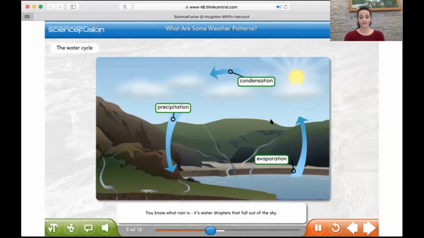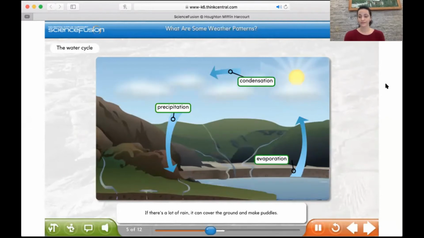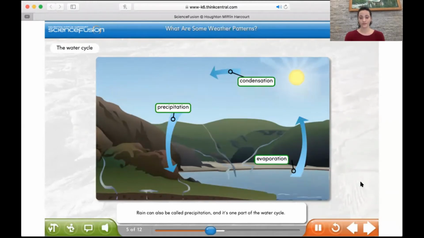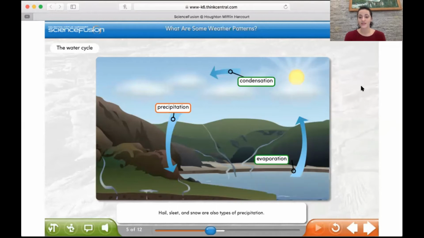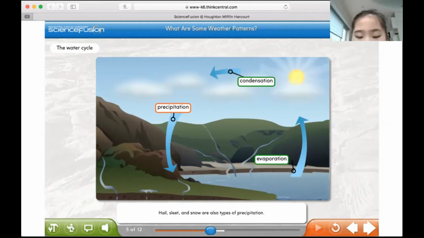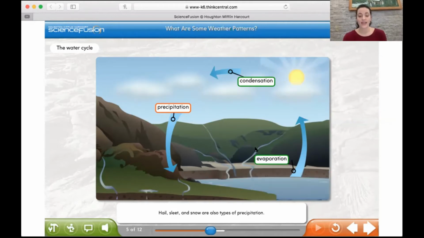You know what rain is. It's water droplets that fall out of the sky. If there's a lot of rain, it can cover the ground and make puddles. Rain can also be called precipitation and is one part of the water cycle. Hail, sleet, and snow are also types of precipitation. All right, what are all the kinds of precipitation? Kitty, go ahead. Hail, sleet, and snow. Good, excellent job. And then rain.